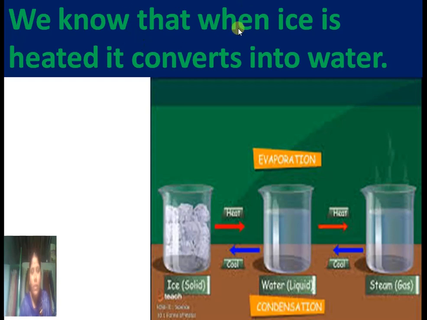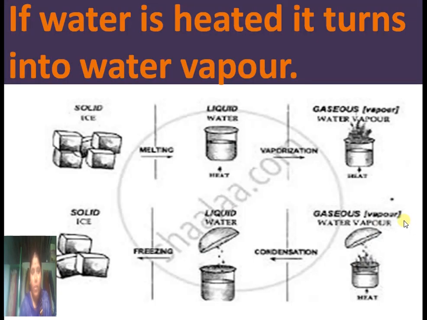We know that when ice is heated, it converts into water. Observe, children. When we heat the ice, it changes into water. When we heat the water, it changes into water vapor. If water is heated, it turns into water vapor. That is gas form of water.